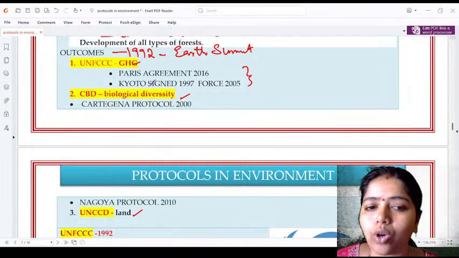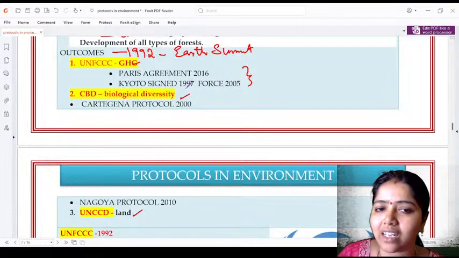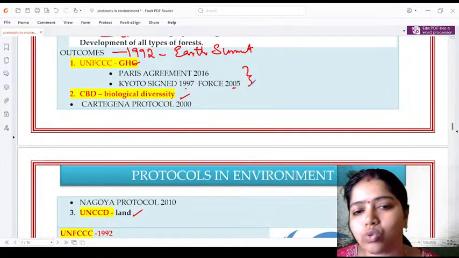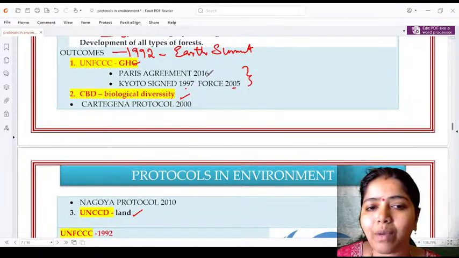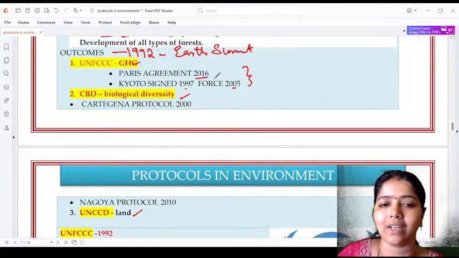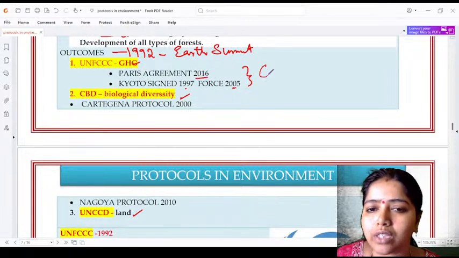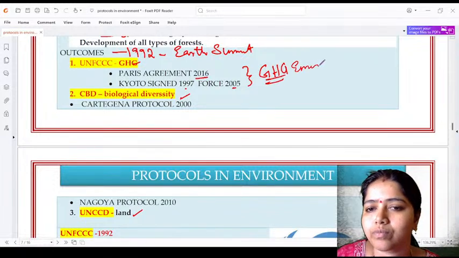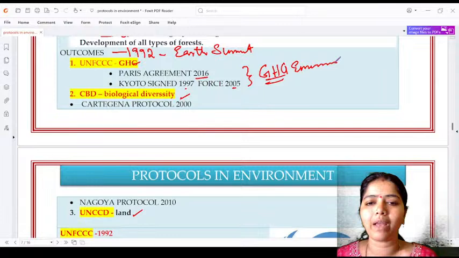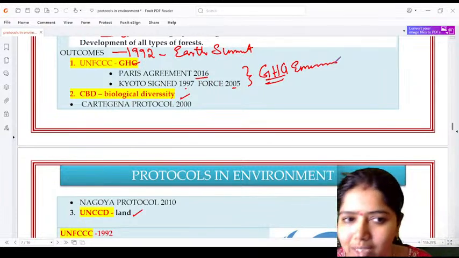Kyoto Protocol was signed in the year 1997 and came into force in 2005. Paris Agreement was signed in the year 2016. The main focus of both is to reduce the greenhouse gas emission.